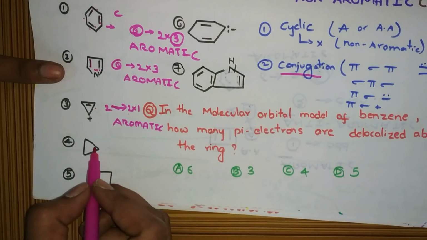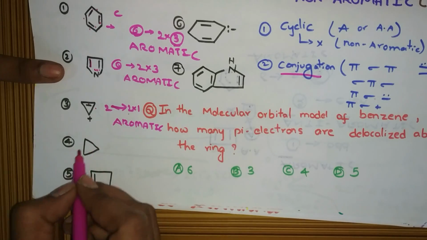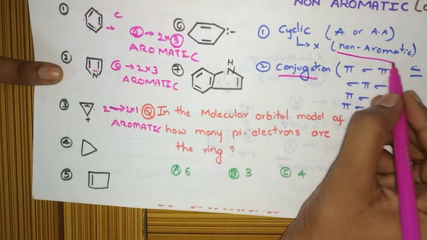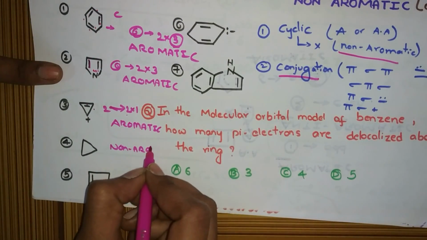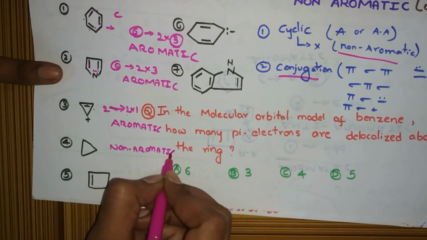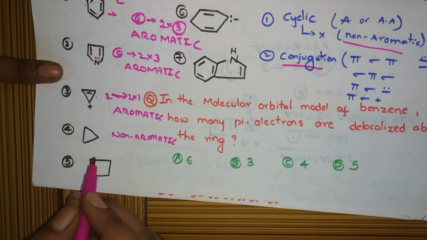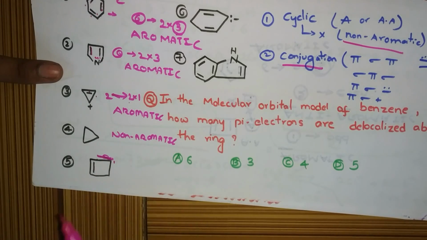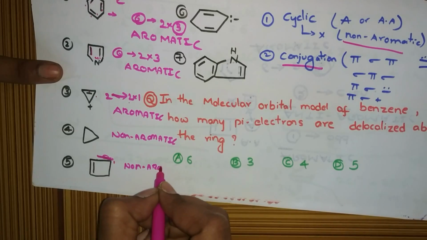Now see this. Yes, it is cyclic. Is there any conjugation? Sigma. No conjugation. No conjugation means move to non-aromatic. Yes, it is non-aromatic. Now see this one, cyclic, yes. But what about conjugation? Pi, sigma. No conjugation is there. So it is non-aromatic.